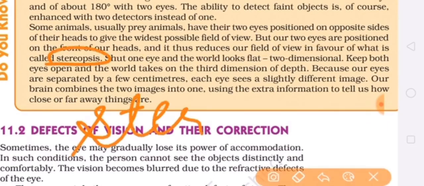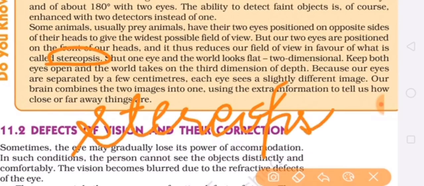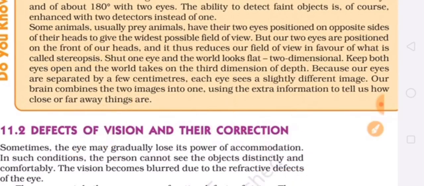So stereopsis means we are able to judge the depth of things, and if we shut our one eye, then world looks flat. Flat means two dimensional. It means with one eye we can see the world two dimensional, and if our two eyes are open, the world takes its third dimension, means we can see the world three dimensional.